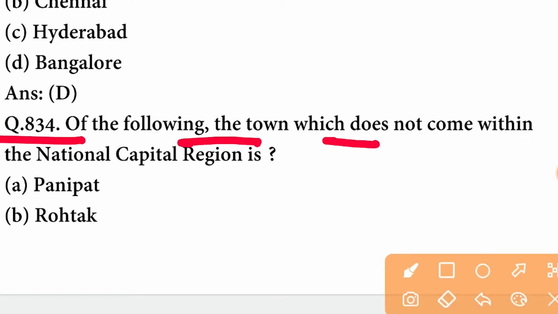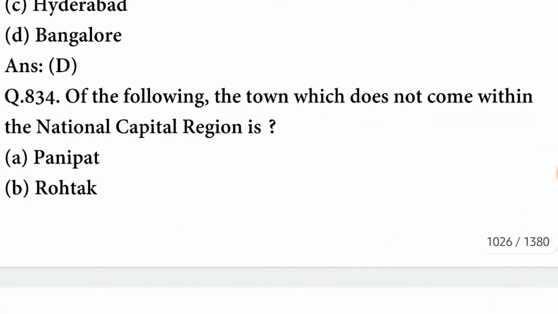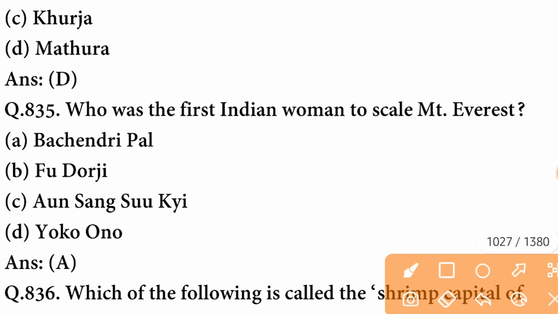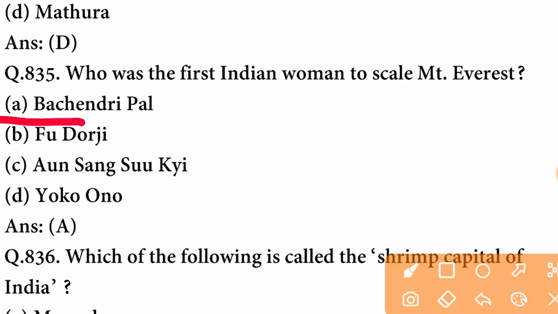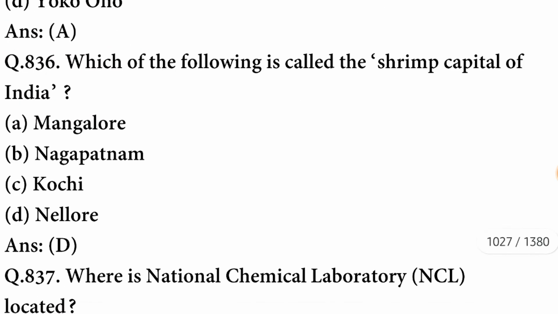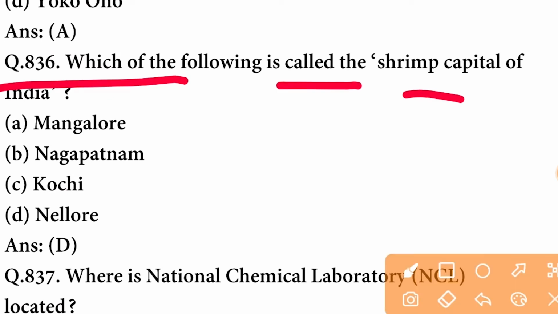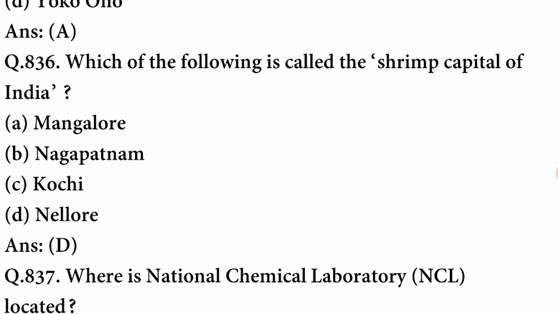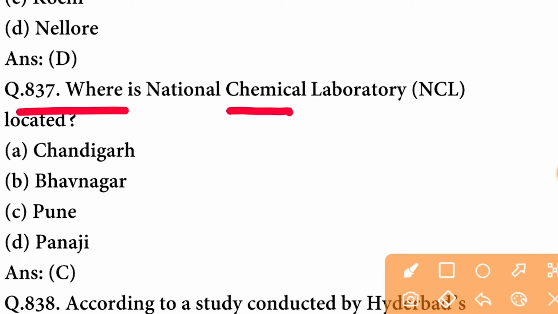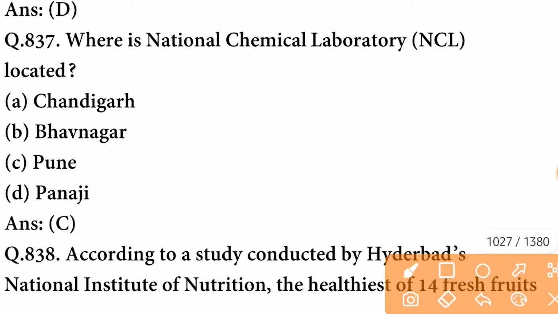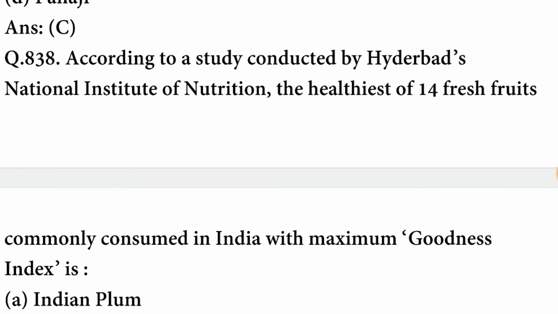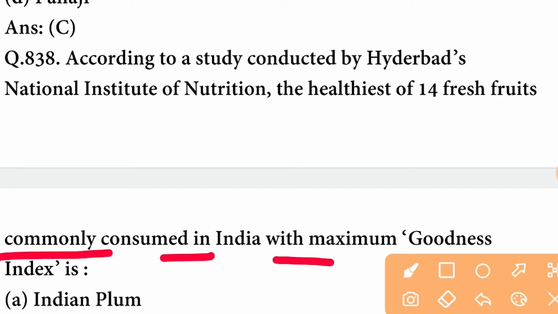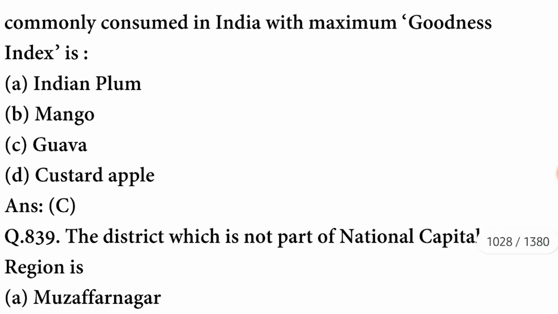Of the following, the town which does not come within the National Capital Region is Mathura. Who was the first Indian woman to scale Mount Everest? So the woman was Bachendri Pal. A option is correct. Which of the following is called the shrimp capital of India? It is Nellore. The option is correct. Where is National Chemical Laboratory NCL located? It is located in Pune. According to a study conducted by Hyderabad's National Institute of Nutrition, the healthiest of 14 fresh fruits commonly consumed in India with maximum goodness index is guava.